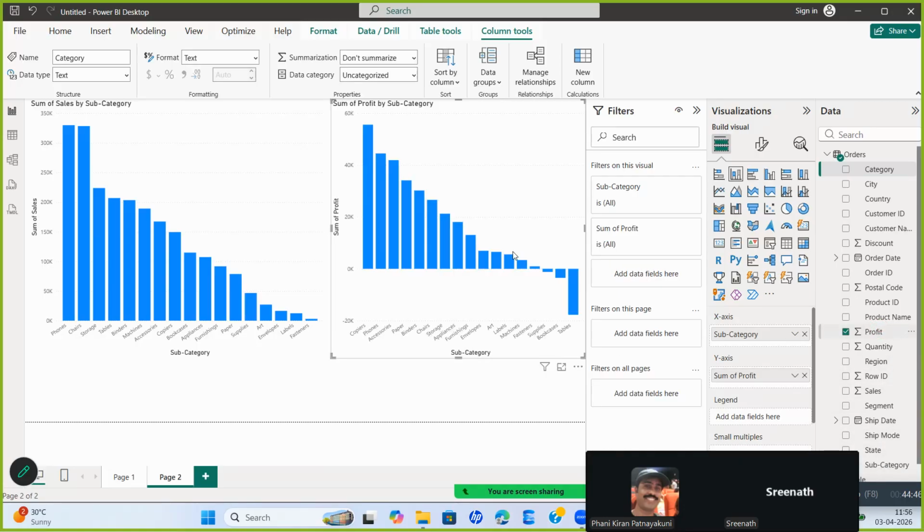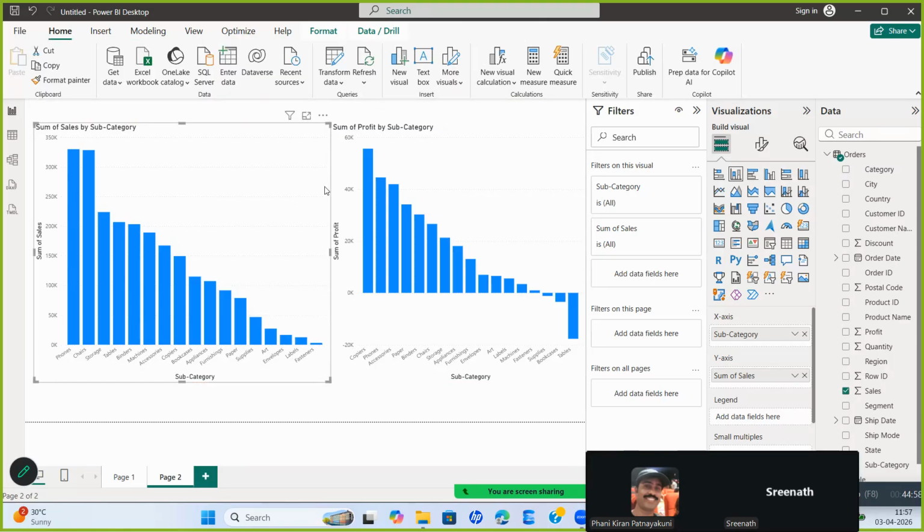Profit analysis. Now, why do you use this kind of a chart? You will ask me what is the reason, why did you take this chart? This chart is used when you have multiple data points to show on the slide to the client. You need to show multiple data points, you use this slide. Second, if you want to show any negative values, this is the best slide.